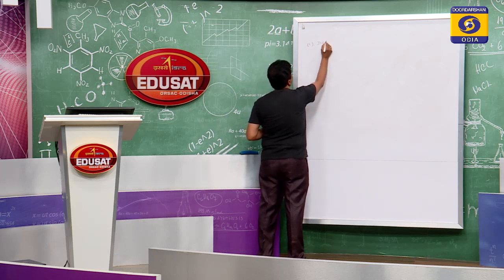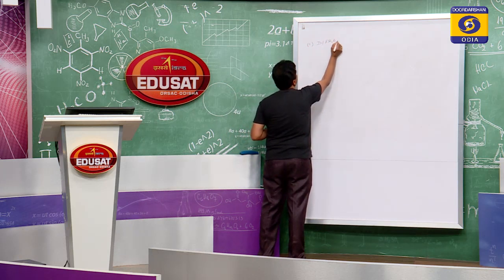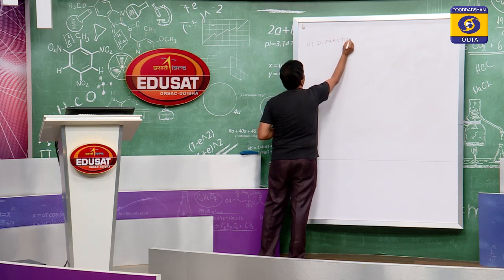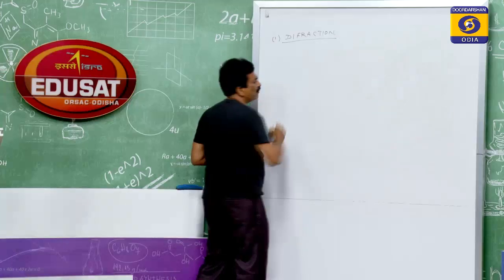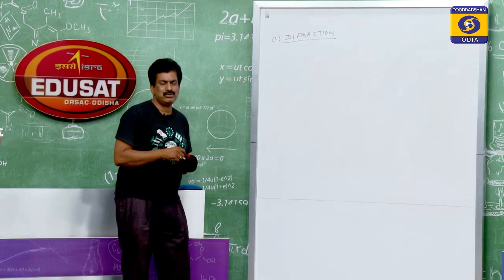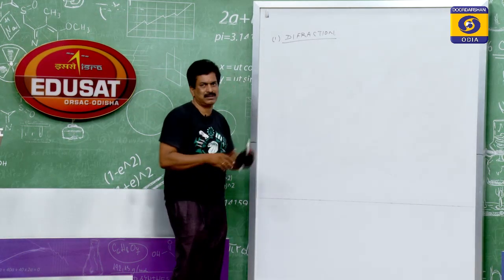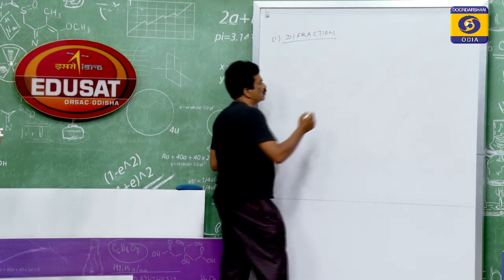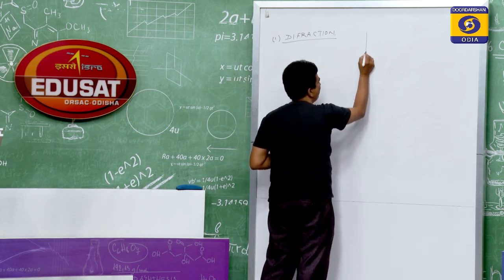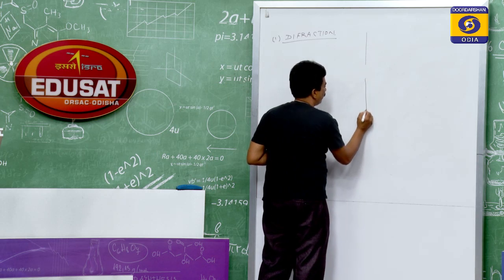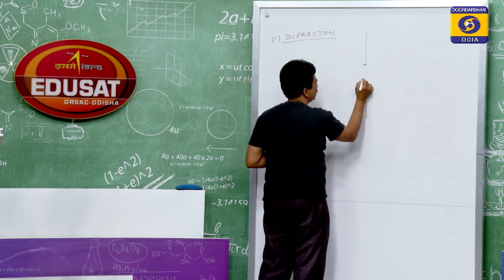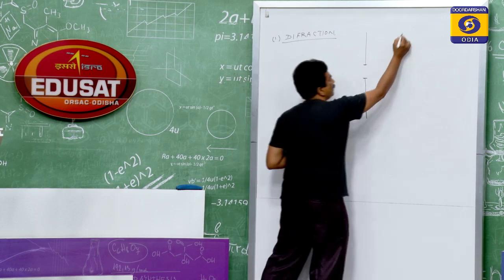So we are going to discuss diffraction, which looks like refraction, but refraction and diffraction are different. Suppose this is the passage and this is the screen.